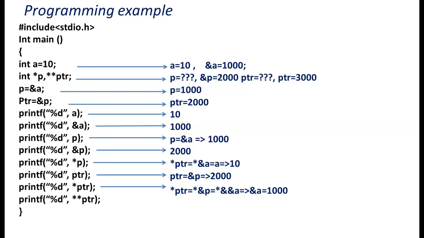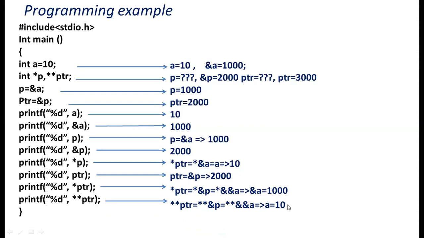Next, **ptr. What is ptr? &p. What is p? &a. So now we will write it like this. **ptr means **&p, and what is p? &a. So two stars and two ampersand operators cancelled. What is the remaining? a.